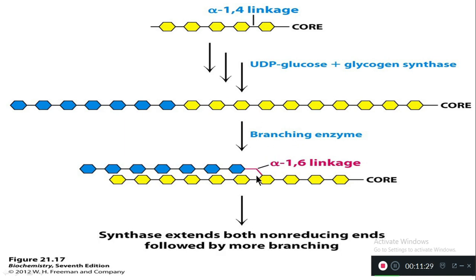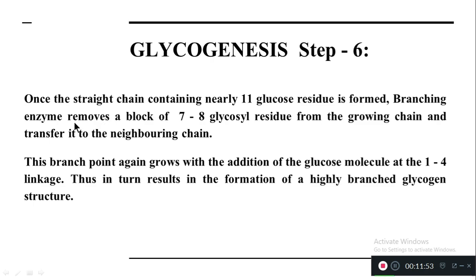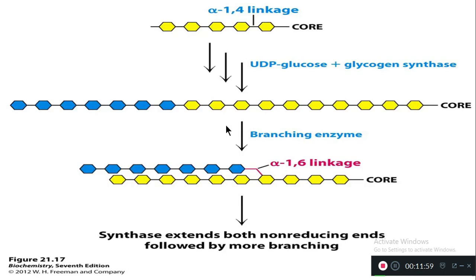The branching enzyme will split off the block of 7 to 8 glycosyl residues from the growing chain. So this chain is growing, and the branching enzyme will break the linkage around the 7th to 8th residue. That will be broken and will again join with another molecule. In this way, glycogen is produced. This is called glycogen synthesis.